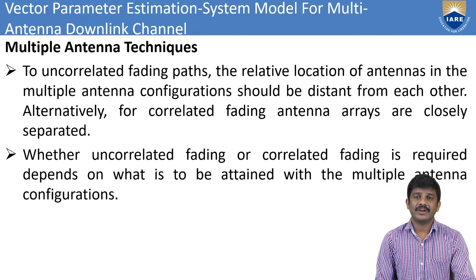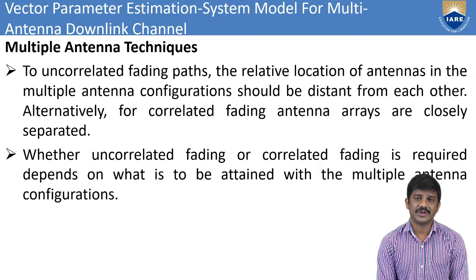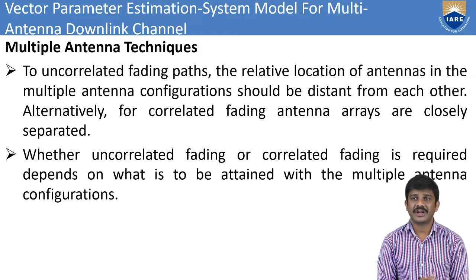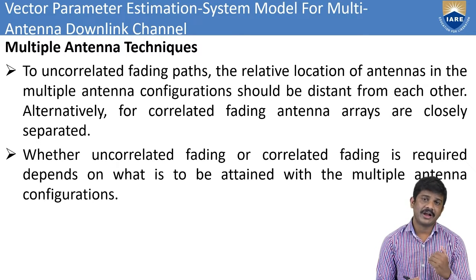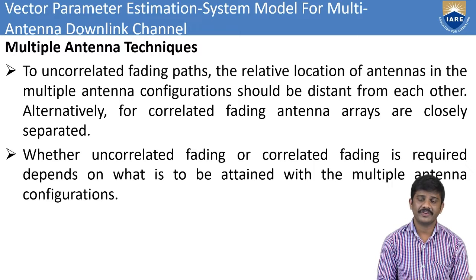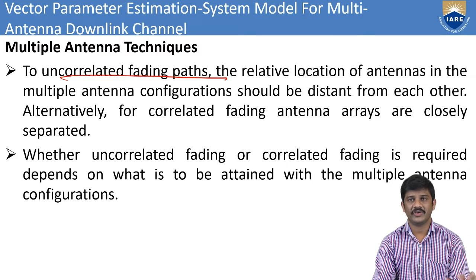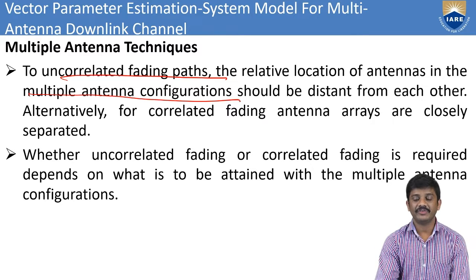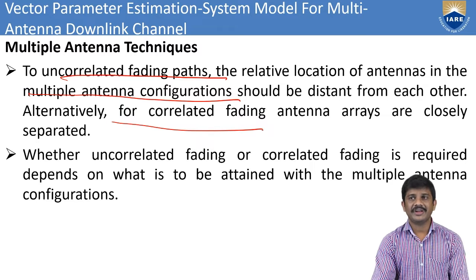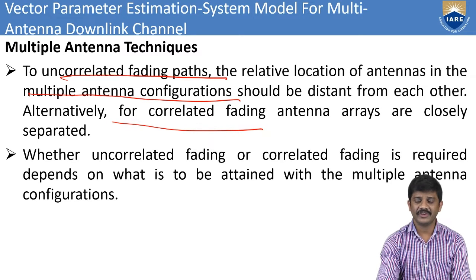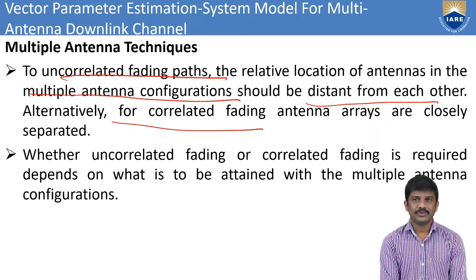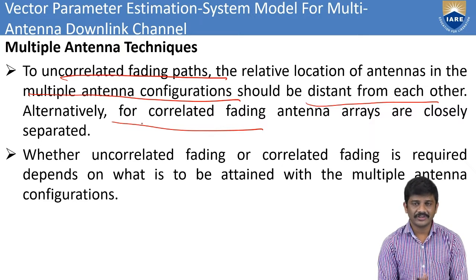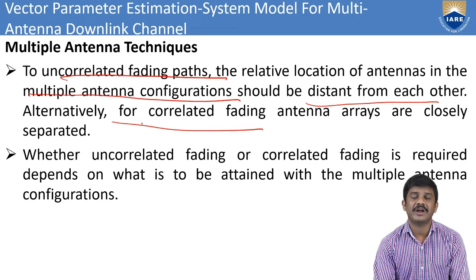Next, coming to uncorrelated fading paths, for the relative location of the antennas in the multiple antenna configuration, the antennas should be distant from each other. If we go for uncorrelated fading, the two multiple antennas are distant from each other. Coming to correlated fading, we have closely separated antenna arrays.